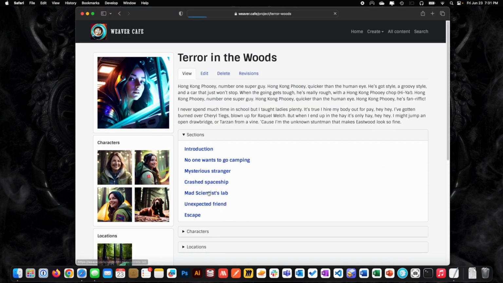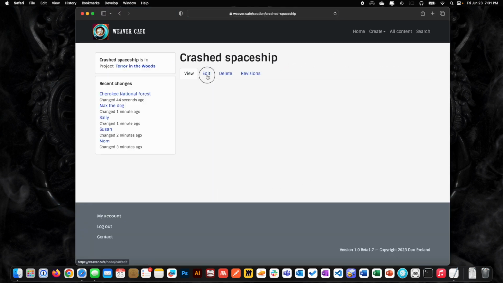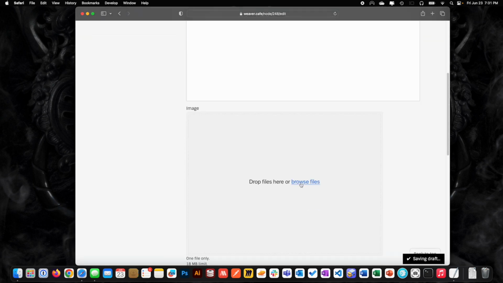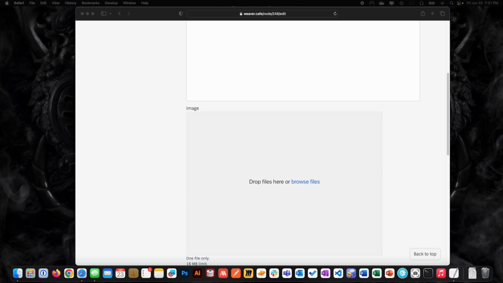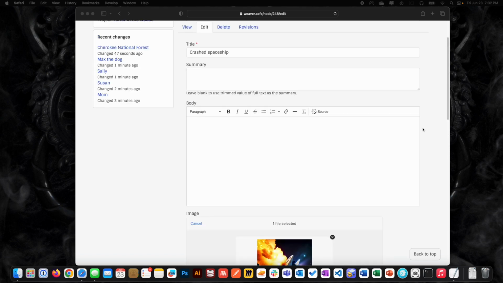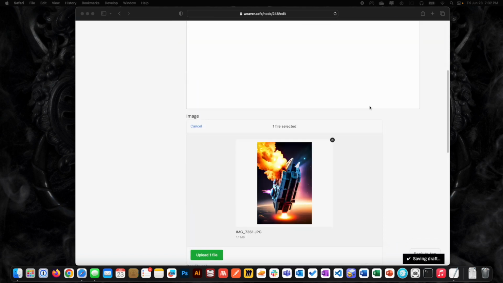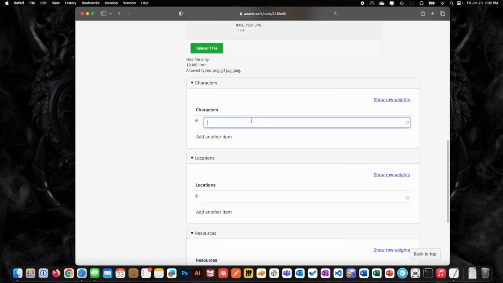Like for example, I'm just gonna say, okay, I found this really cool image of a burning spaceship, right? So I'm gonna grab this picture of a burning spaceship, unless I lost it. No, here it is. Burning spaceship. Crash spaceship, and this one's gonna have a dying alien, right?